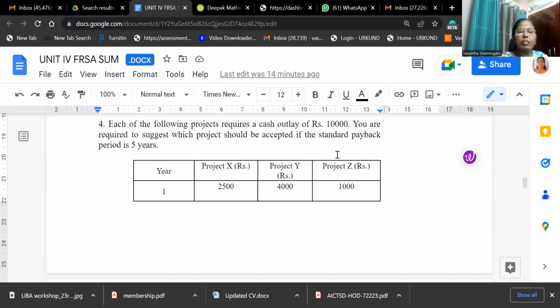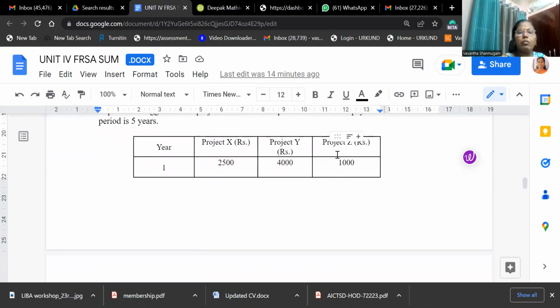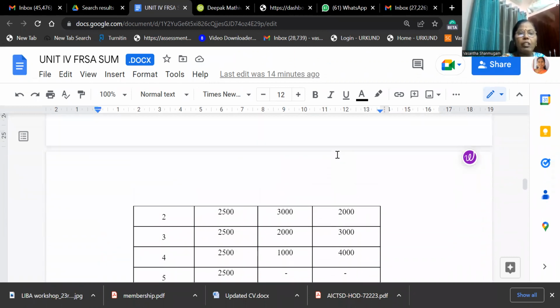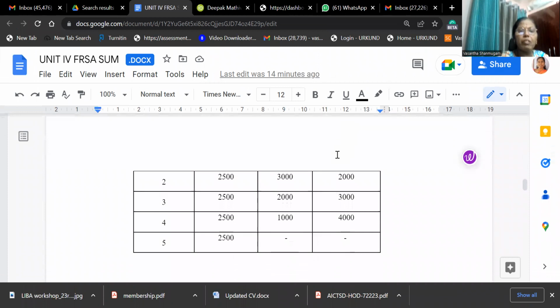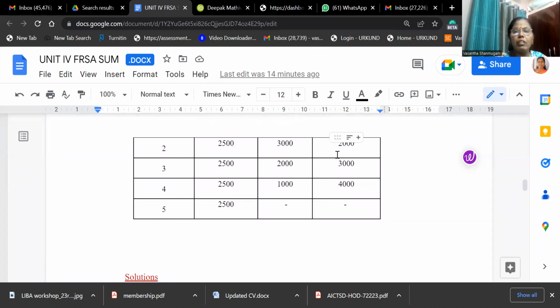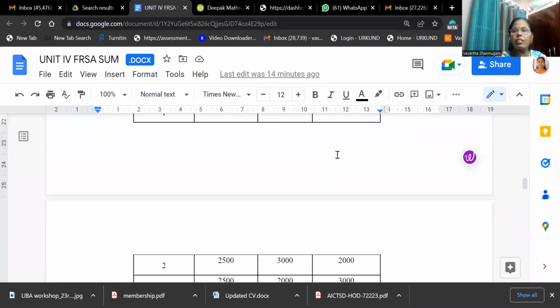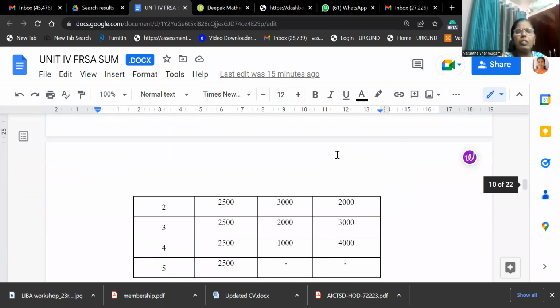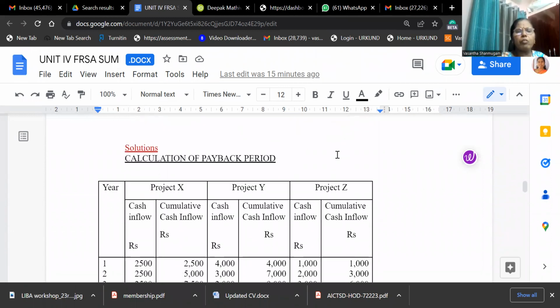For 3 projects, the cash inflow is given. In case of project A, all the cash inflows are uniform. So we can directly calculate the annual average income, that is the cash flow divided by the original investment. In the other 2 cases, the cash inflows are not uniform. So we have to calculate the cumulative cash flow.